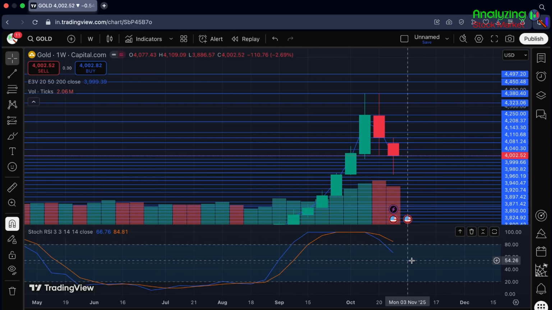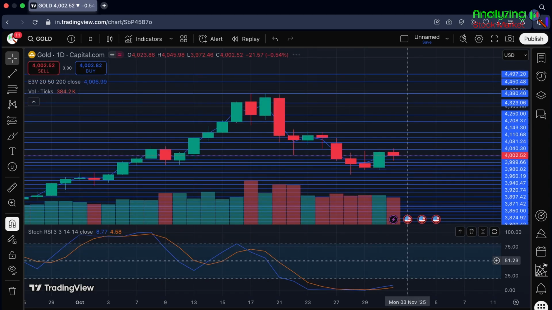So now let's mark some important support zone and resistance zone on a 1-day chart. So this is a 1-day chart.